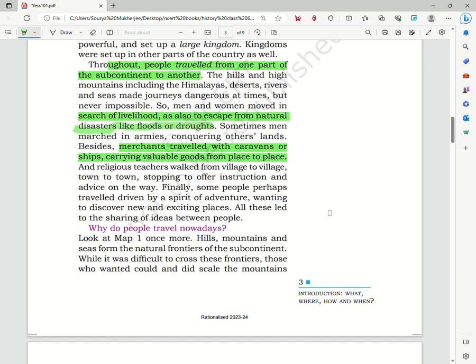So the main thing here is that we see different kinds of travel, also by religious teachers who ventured from village to village, town to town, teaching their philosophy. And some people were just going for the spirit of adventure, wanting to discover new and exciting places. The main thing is all these led to the sharing of ideas between people.